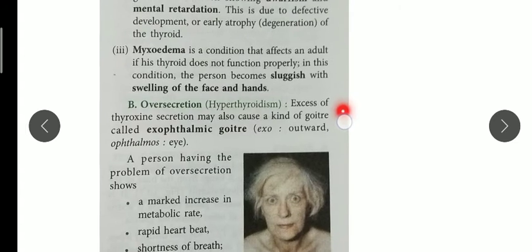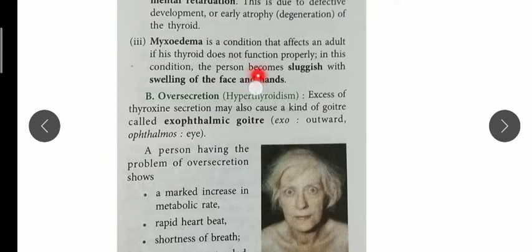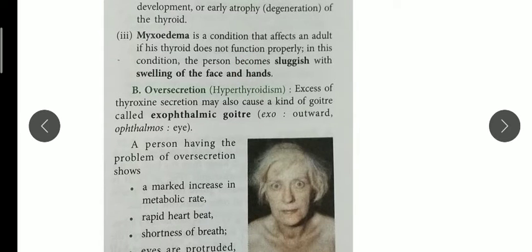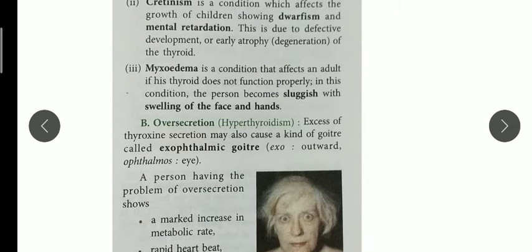Next is myxedema, a condition that mostly affects adults. The thyroid doesn't work properly and does not produce enough thyroxine, and the person's hands and face become swollen and sluggish, with pale skin and so on. You should remember all three diseases' names and their symptoms.